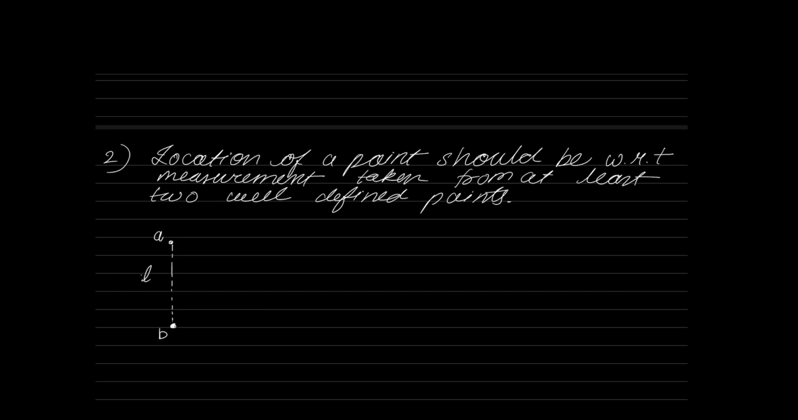Now, if there's a third point here, say C, how do I find the position of the point C? You see, if I know the angle BAC and if I know the distance AC, can I get the point C? Yes or no? The answer is yes.